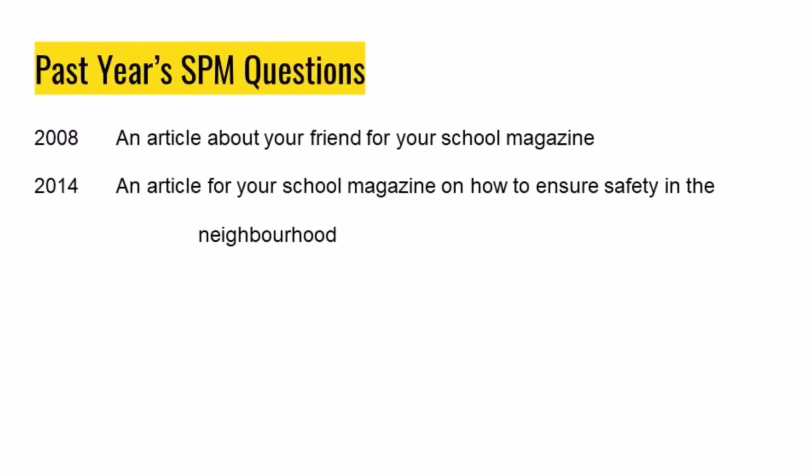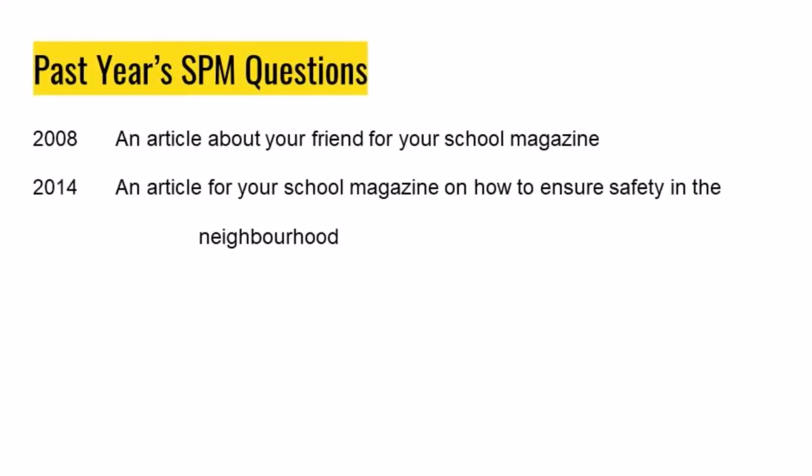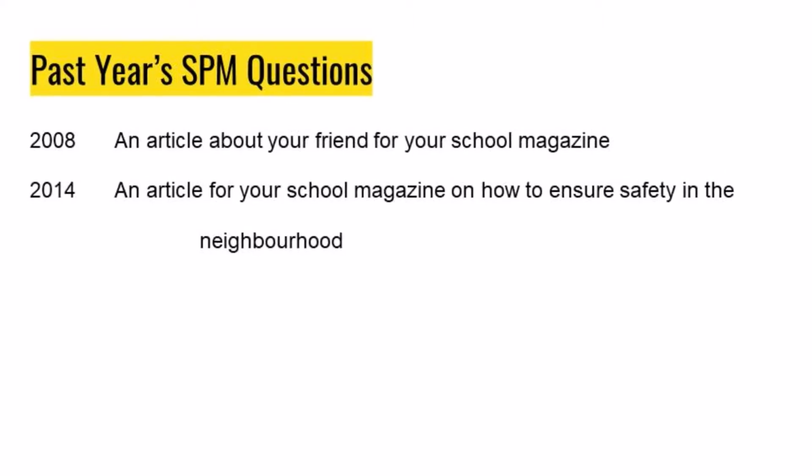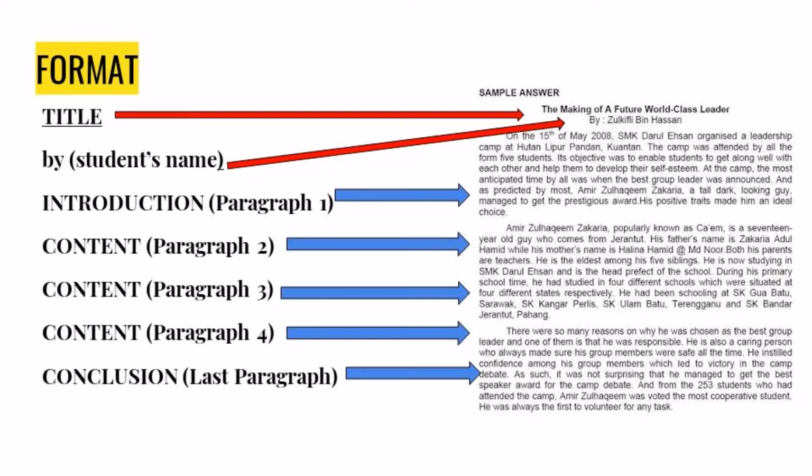Welcome. Today we are going to learn how to write an article. This is a type of essay that is asked in Section A, Directed Writing, SPM English Paper 1. Let us begin. First, for an article, there must be a title, followed by the name of the writer. Then, you continue with the first paragraph, which is the introduction. Then, the other paragraphs are for the content points given in the question.